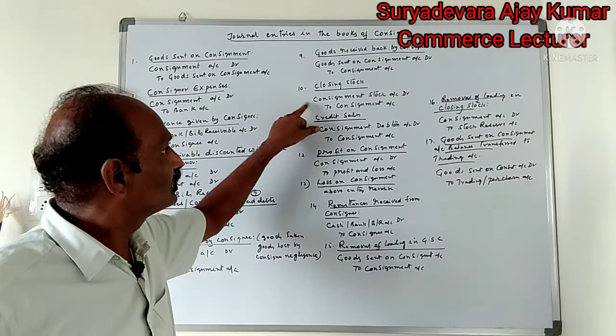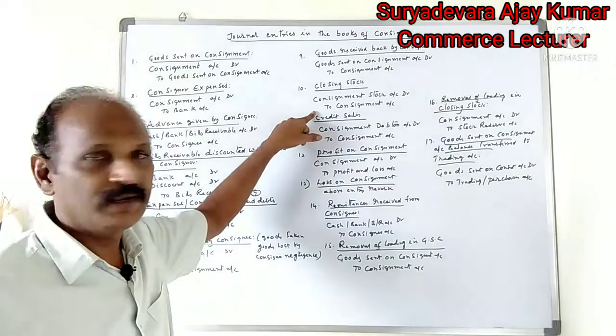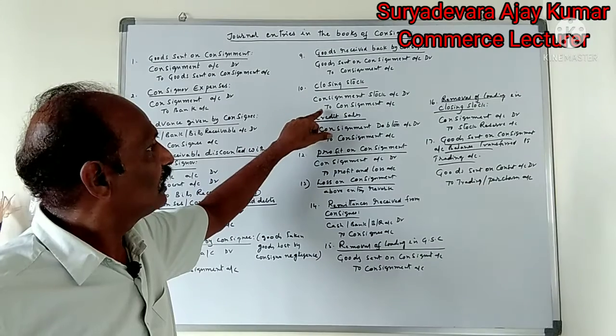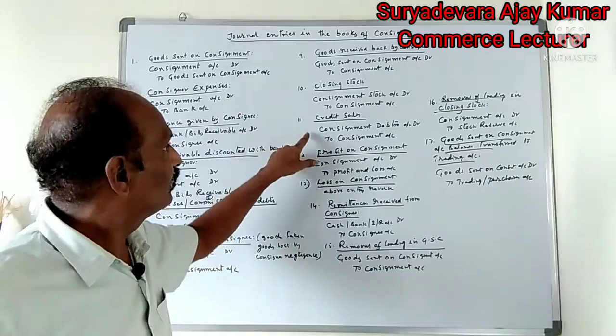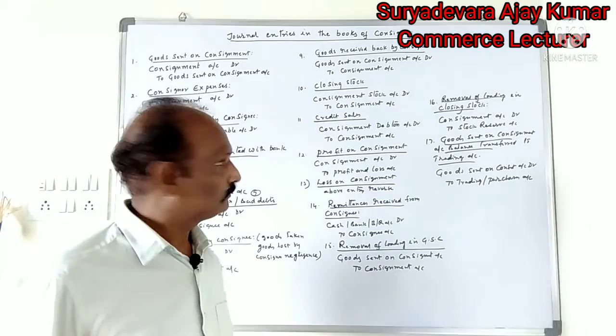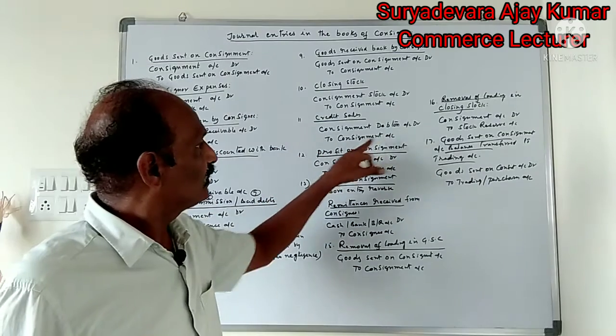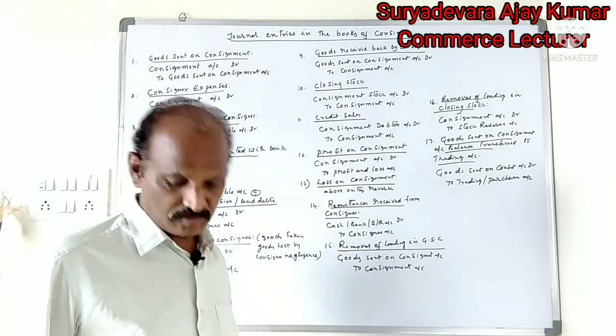Consignment stock account debit to consignment account. And credit sales: consignment debtors account debit to consignment account.